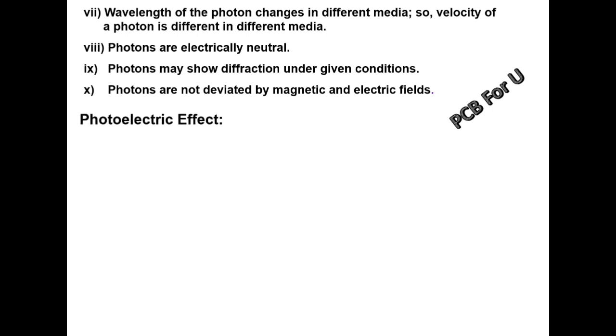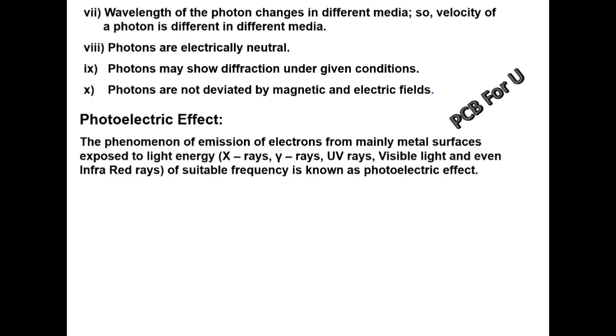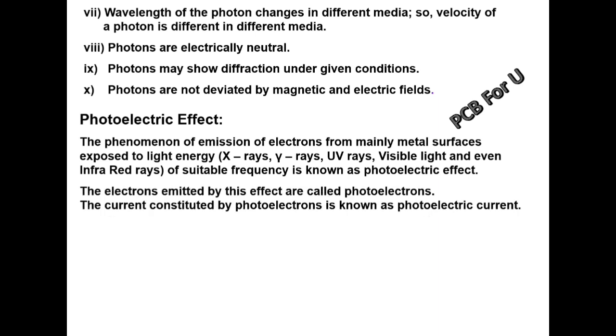What is meant by photoelectric effect? The phenomenon of emission of electrons from mainly metal surfaces exposed to light energy such as X-rays, gamma rays, ultraviolet rays, visible light, and even infrared rays of suitable frequency is known as photoelectric effect. The electrons emitted by this effect are called photoelectrons. The current constituted by photoelectrons is known as photoelectric current.